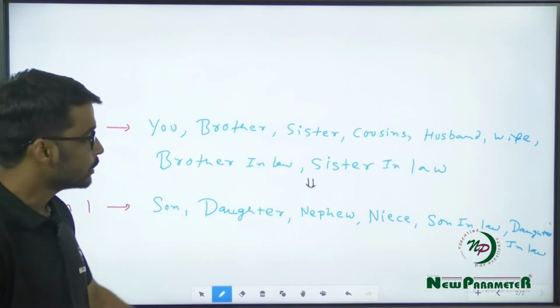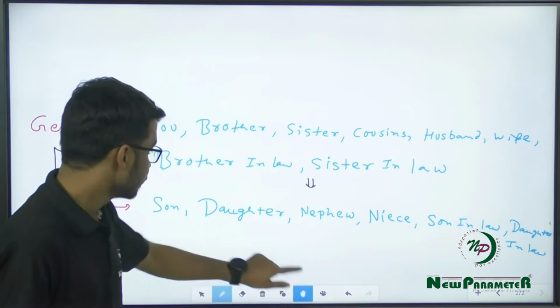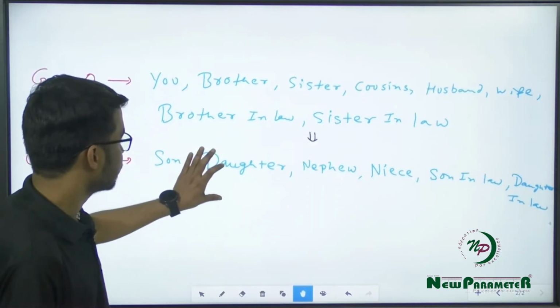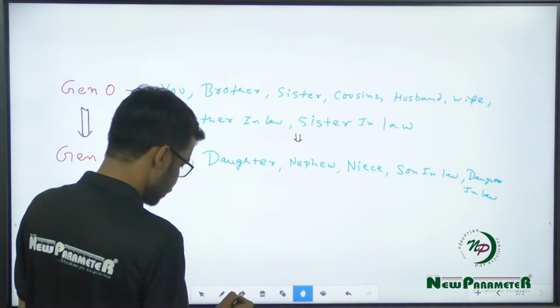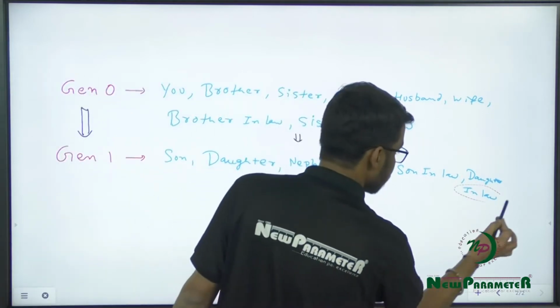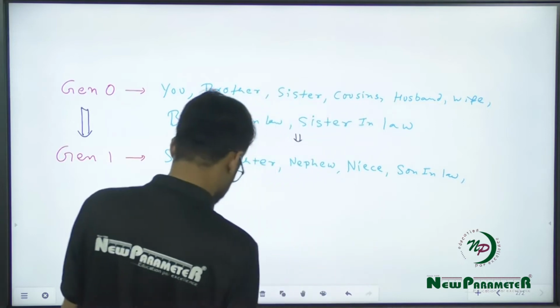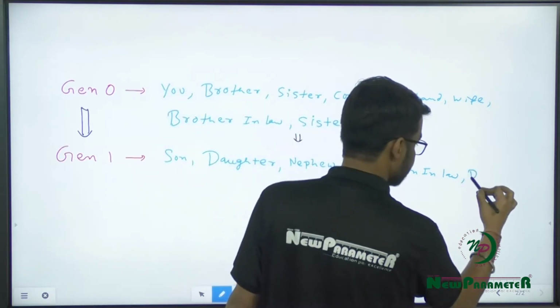Right? So these will be the blood relatives that you have in this generation. Let me just write it again. Daughter-in-law.